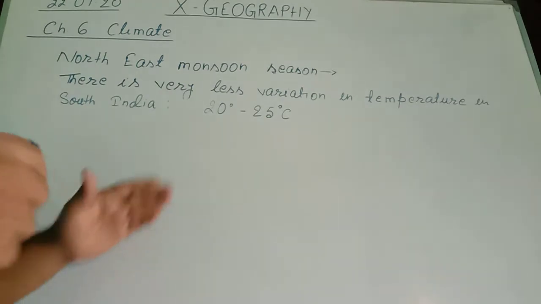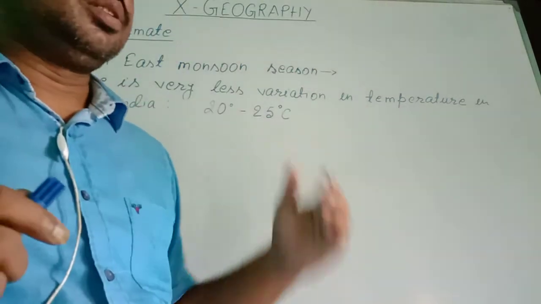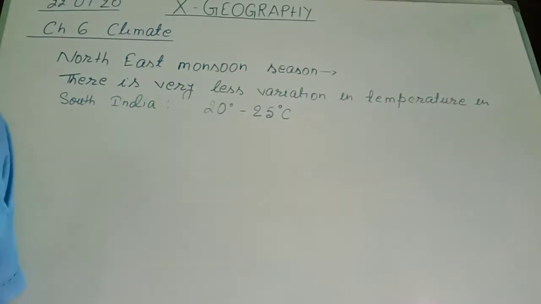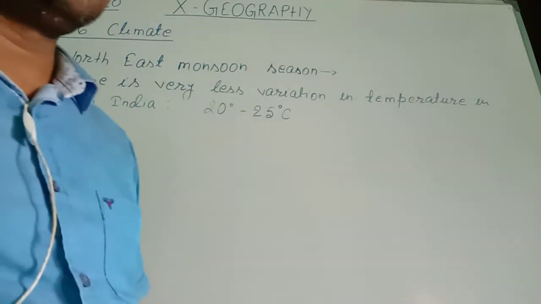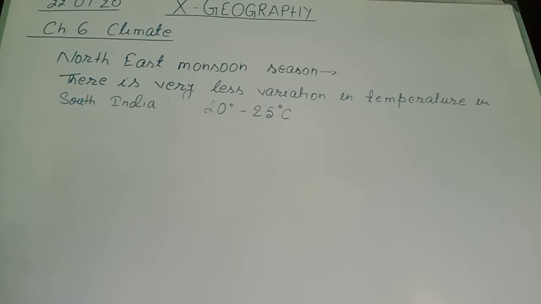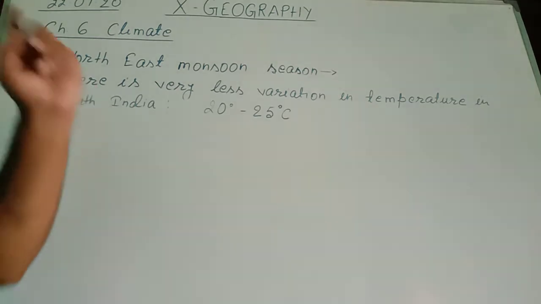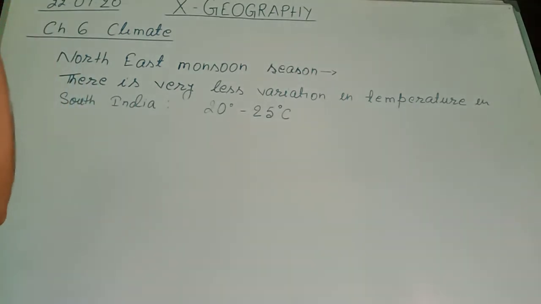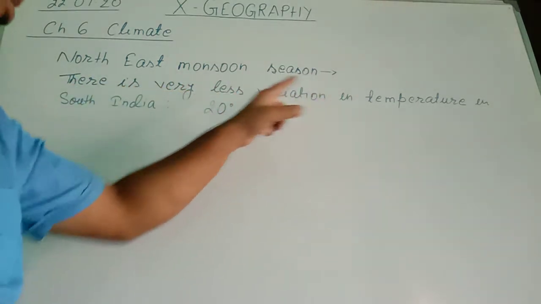First of all, one more example you have seen, the average temperature of Trivandrum in the month of June is 29.5 degrees Celsius, and in the month of January, the temperature is 31 degrees Celsius. So overall, we conclude from these facts that there is very less variation in temperature in South India.